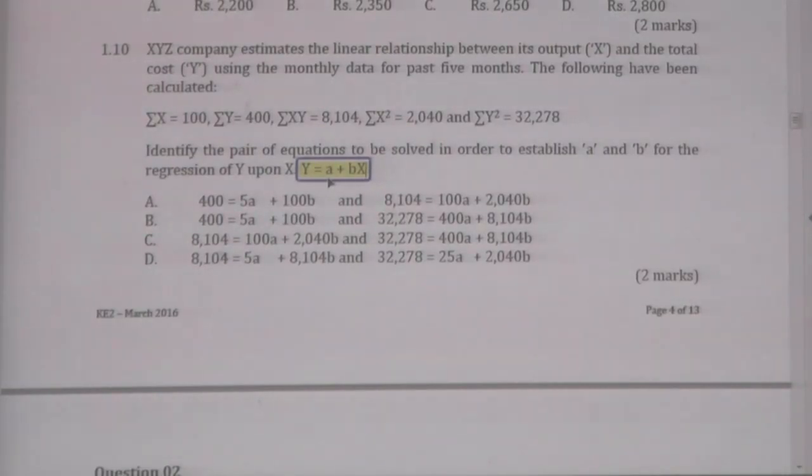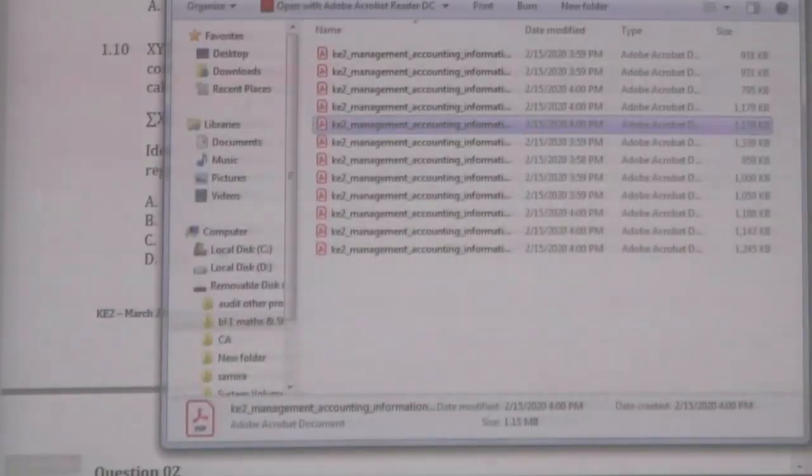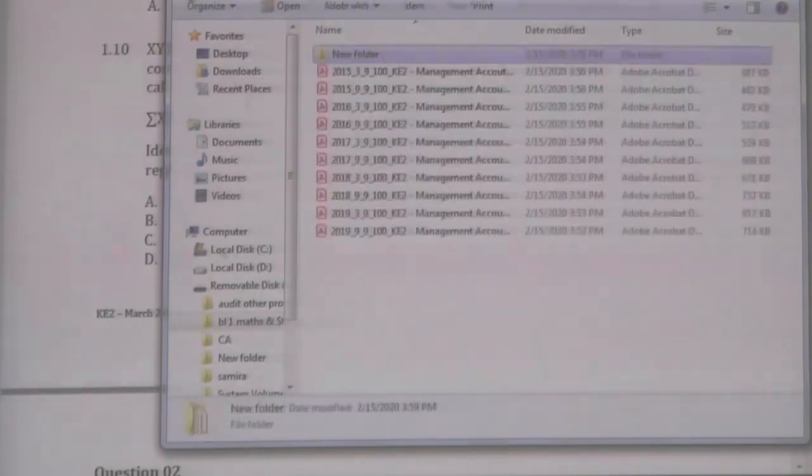That formula is sigma xy minus n times x bar times y bar, divided by sigma x squared minus n times x bar squared. That is the formula. I think you can remember, right. I will show you the formula. Do not worry, in the exam you will be given the formula, right.